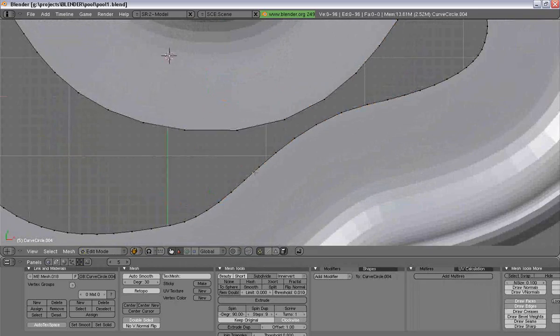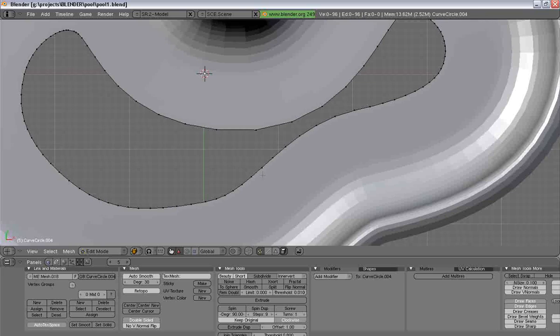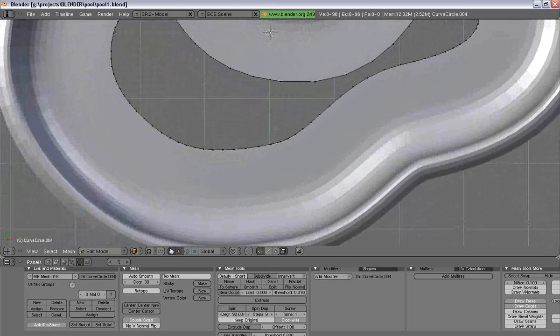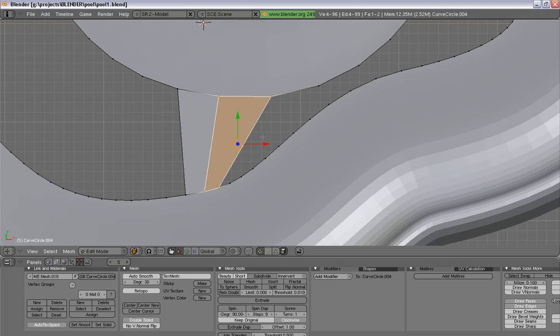Then I'll go into that object and begin to make some faces right along in here. This one doesn't quite have the best geometry that I was hoping for.